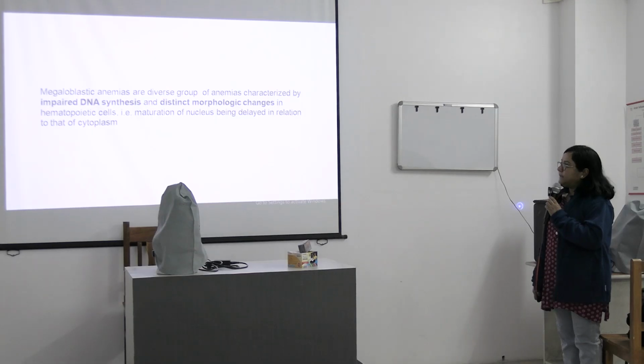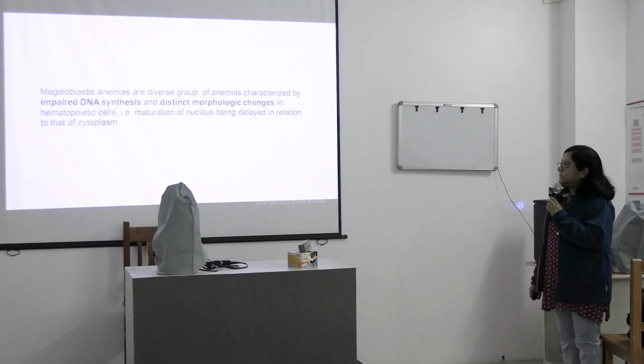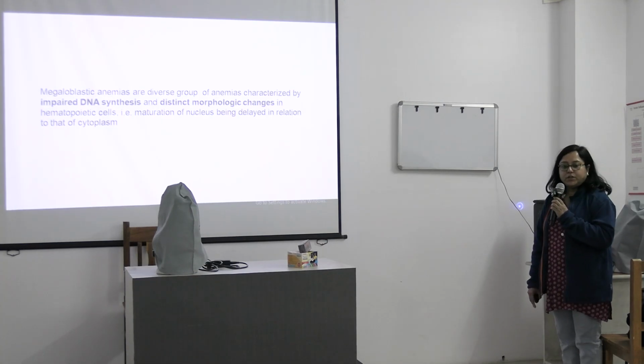So megaloblastic anemias are a diverse group of anemias characterized by impaired DNA synthesis. The bottom line is impaired DNA synthesis and distinct morphologic changes in hematopoietic cells. That is, the maturation of the nucleus is delayed more than that of the cytoplasm.